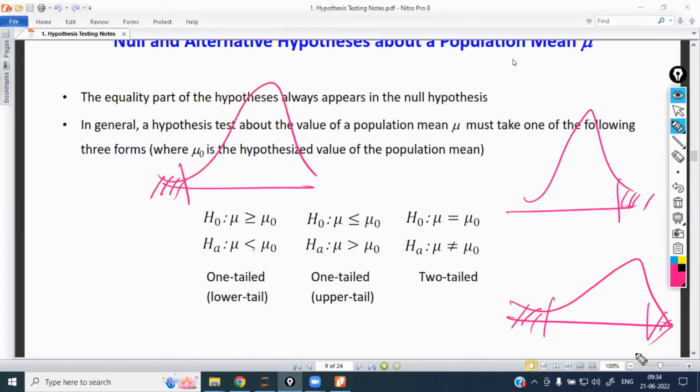In the milk carton box example, if it is more than 500 ml, that is also a problem for us. If it is less than 500 ml, that is also a problem. In both cases, it is a problem. That is the meaning of a two-tailed test.